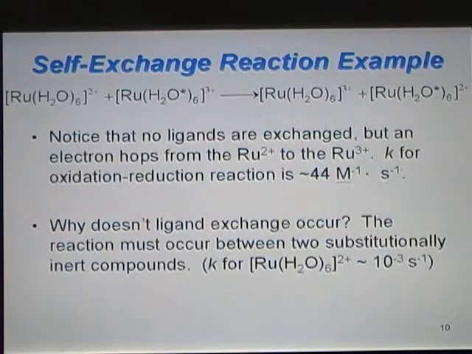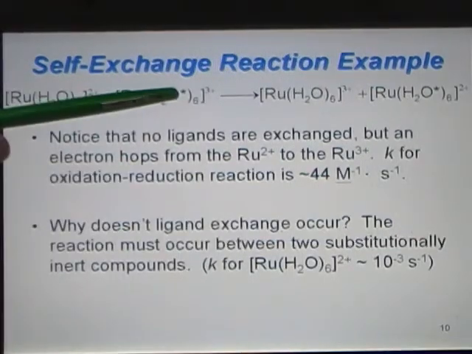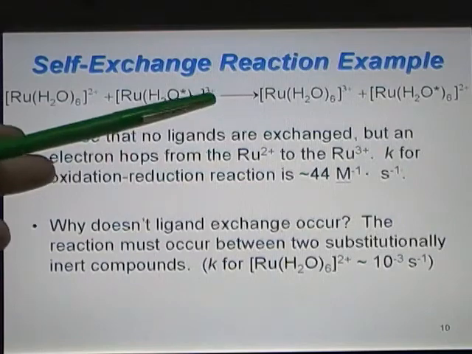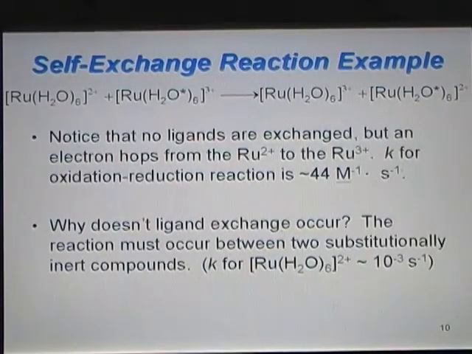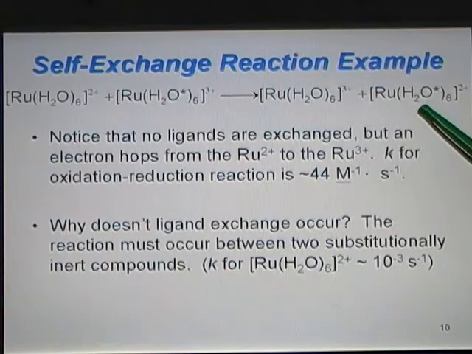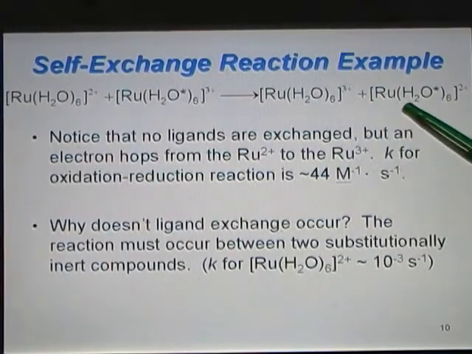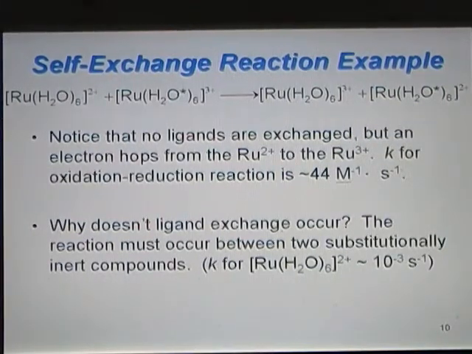So let's look at an example of this. In this reaction, we have Ru(H2O)6 2+ reacting with Ru(H2O)6, but the water is radio-labeled, that's what the star means, 3+. An electron is transferred from the Ru(H2O)6 2+ to the Ru(H2O*)6 3+, forming these two compounds. Notice that no ligands are exchanged.